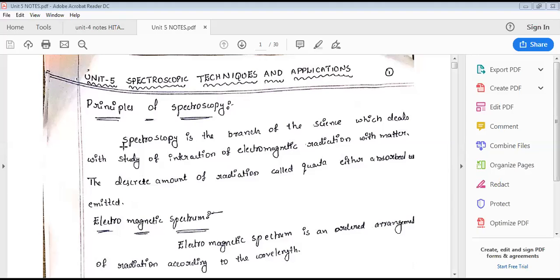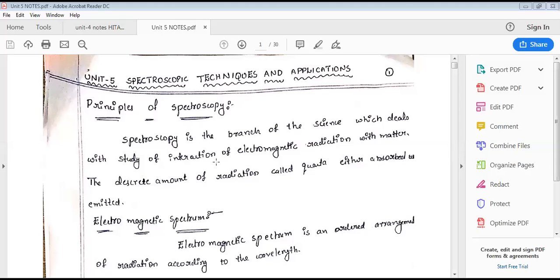When light-matter interaction is possible, either emission or absorption spectroscopy is possible, and this light-matter interaction can be discussed in spectroscopic techniques. Spectroscopic techniques are an important tool for the determination of new compounds in research. Whenever we synthesize a new compound, it can be identified and analyzed by using spectroscopic methods. Spectroscopy is also important in the medical field, like diagnosis of diseases.